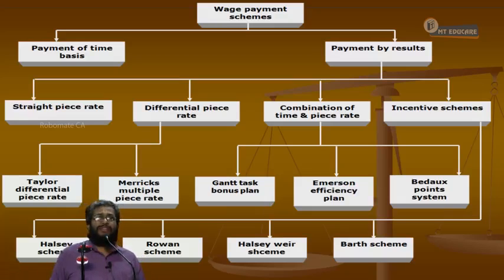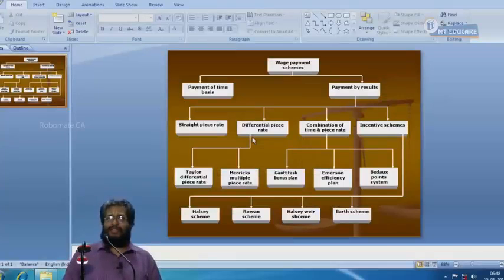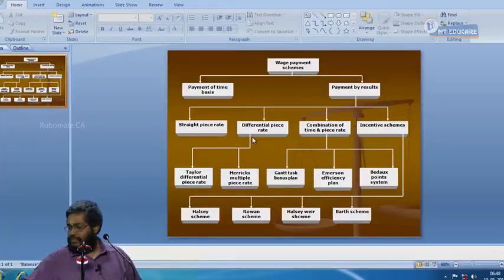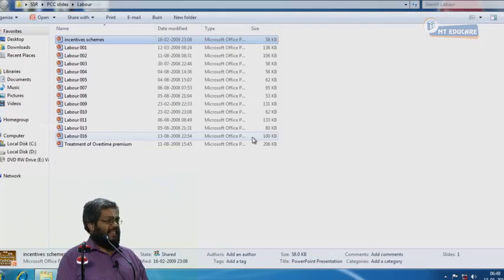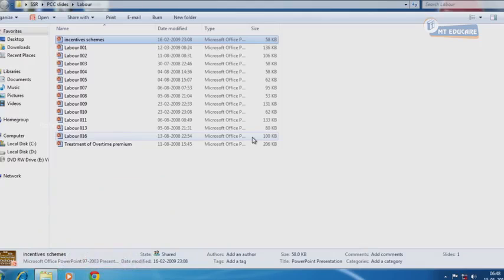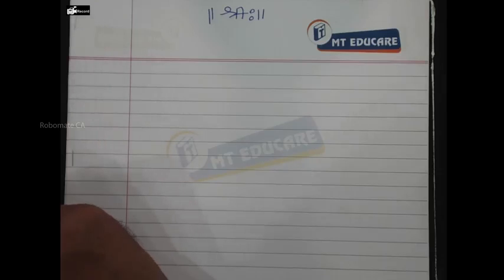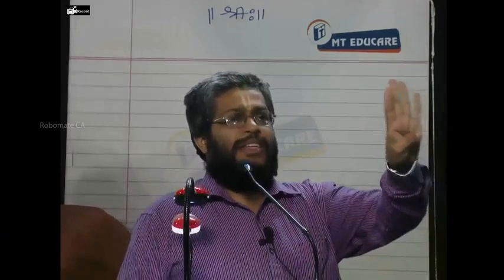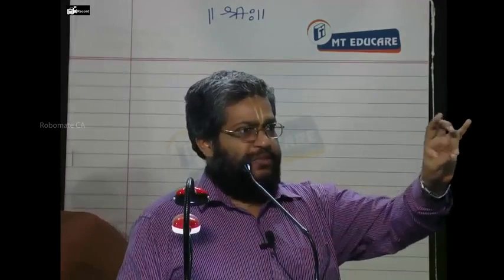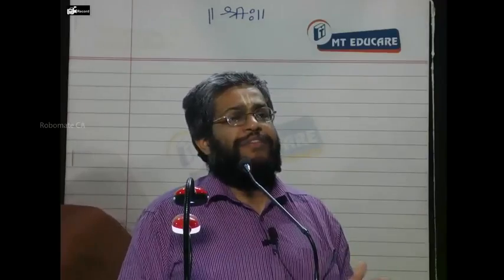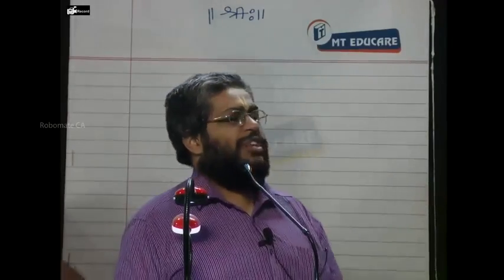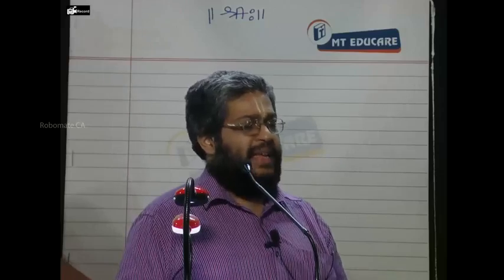Okay. Now, let us first summarize the various wage payment schemes. Wage payment schemes are classified into 2 types. Remember, 2 types of wage payment schemes? Time rate system and payment by results. Payment by results is classified into 4 types. What are the 4 types? Straight piece rate, differential piece rate, combination of time and piece rate, incentive schemes. Differential piece rate, second point. In question number 1, we will be discussing Taylor, Merrick and then Gantt.